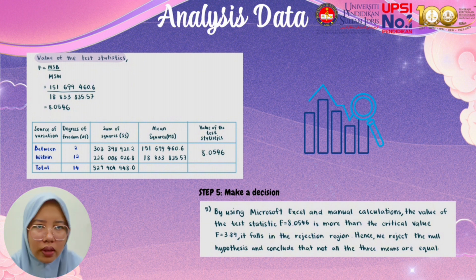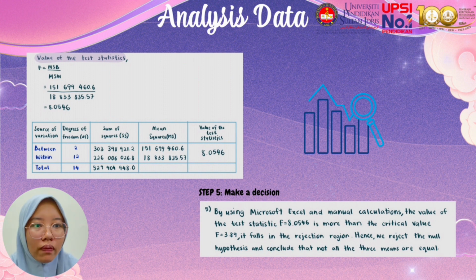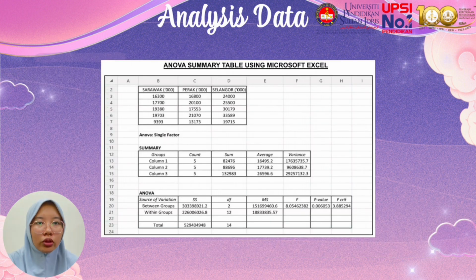By using Microsoft Excel and manual calculation, the value of the test statistic is F equals 8.0546, which is greater than the critical value, which is F equals 3.89. So it falls in the rejection region. Hence, we reject the null hypothesis and conclude that not all the 3 means are equal. So this is the ANOVA summary table by using Microsoft Excel.